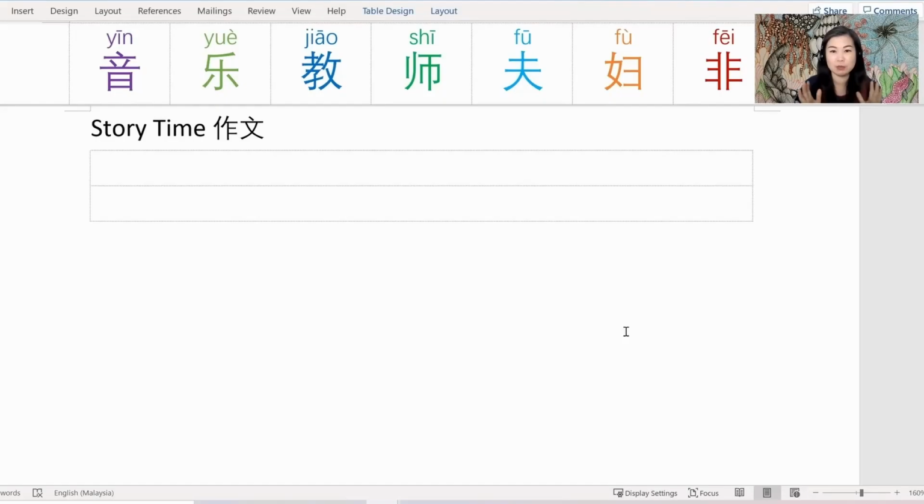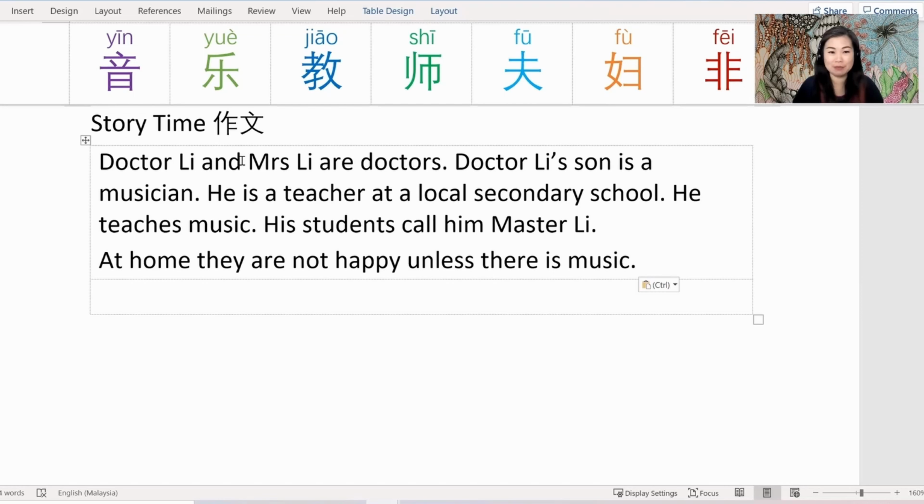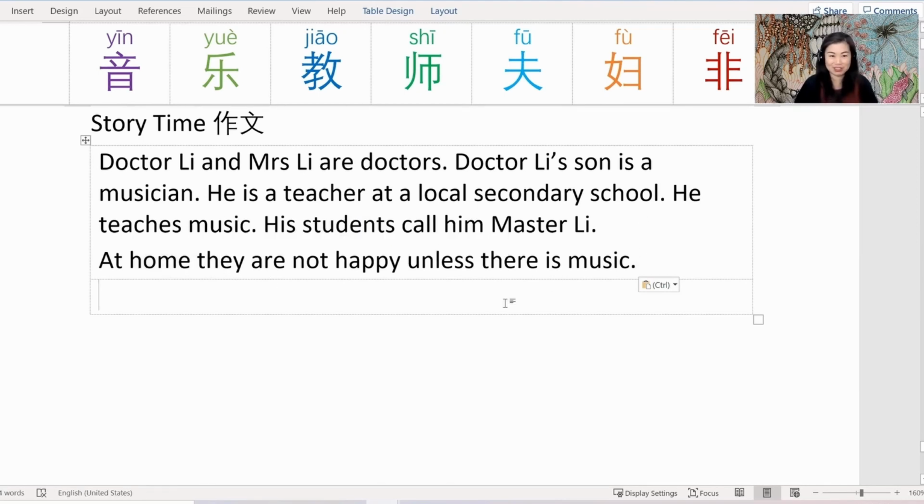So I've covered 7 new characters and a number of word combinations. 音乐乐标教师夫妇飞. Now it's time to combine everything together and make up a story, using as many of these new words as possible. It's time for 作文. Here's a little story I made up. 这是我的作文 about Dr. Lee and his missus. They're both doctors. Dr. Lee's son is a musician, and I'm adding more information about his son. He's also a teacher at a local secondary school. He teaches music, and his students call him Master Lee. At home, they're not happy unless there's music.